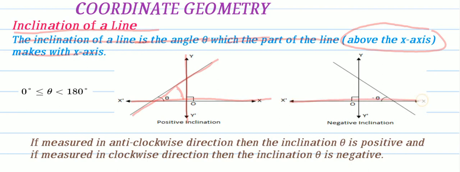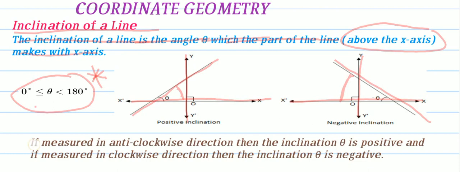Here also x-axis, y-axis, and this is the line. This line also making some angle with x-axis. This angle also said to be inclination. Inclination means simply angle. The limits of inclination are 0 degrees to 180 degrees. So 0 less than or equal to theta less than 180 degrees. This is important, please note down.